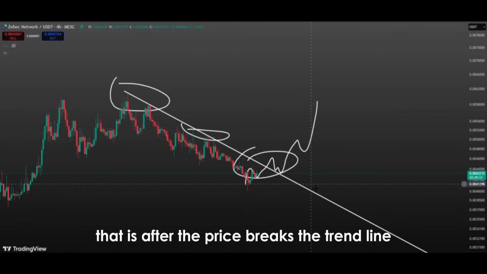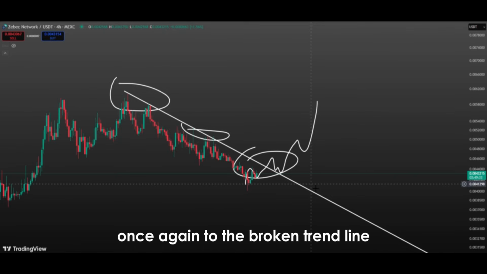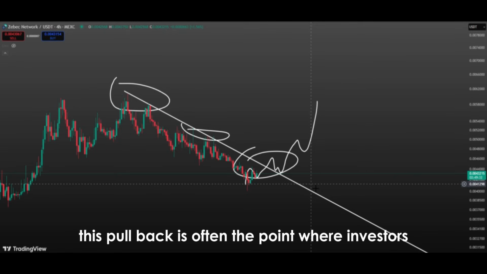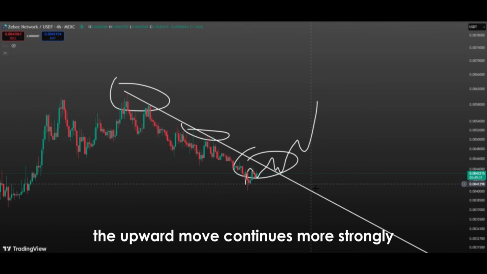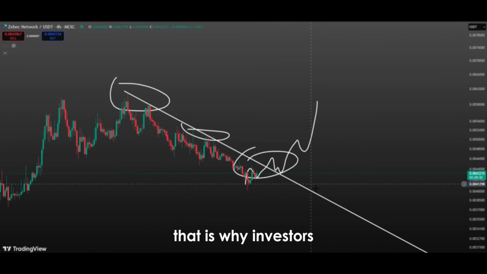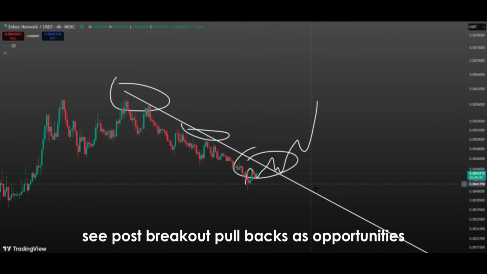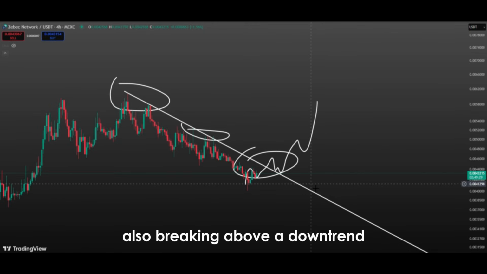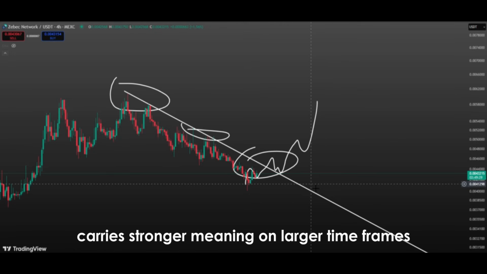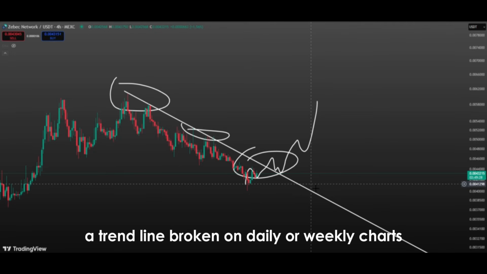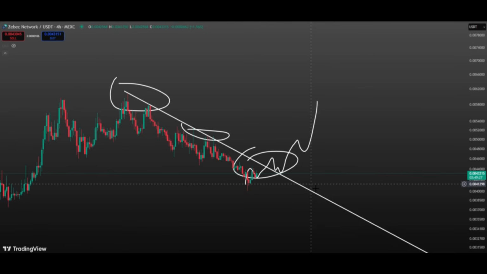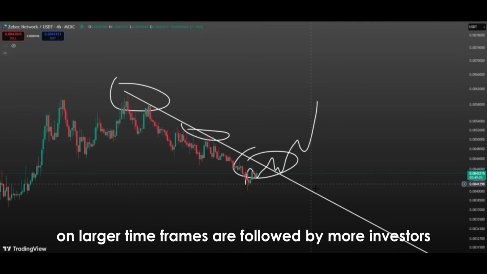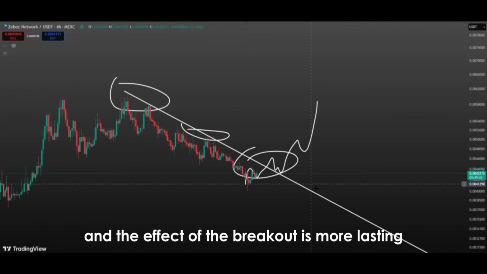That is, after the price breaks the trend line, it may return once again to the broken trend line. This pullback is often the point where investors wait for confirmation. As long as the price does not fall below the broken trend line during this pullback, the upward move continues more strongly. That is why investors see post-breakout pullbacks as opportunities. Also, breaking above a downtrend carries stronger meaning on larger time frames. For example, a trend line broken on daily or weekly charts is much more powerful than one broken on hourly charts. Because trends on larger timeframes are followed by more investors and the effect of the breakout is more lasting.